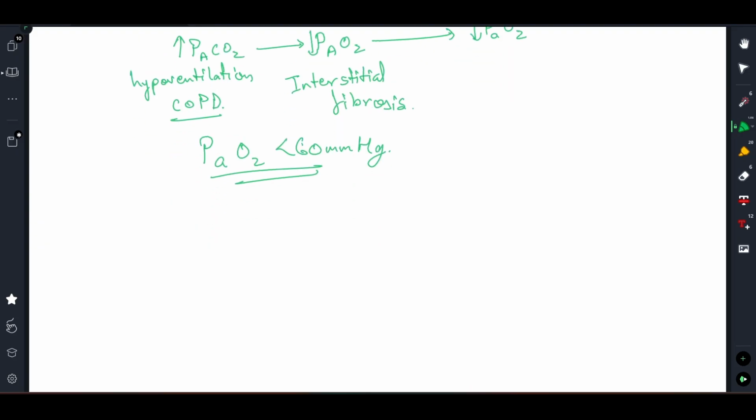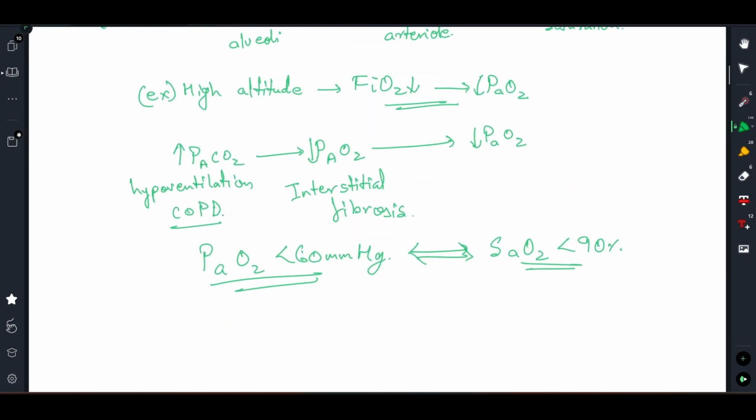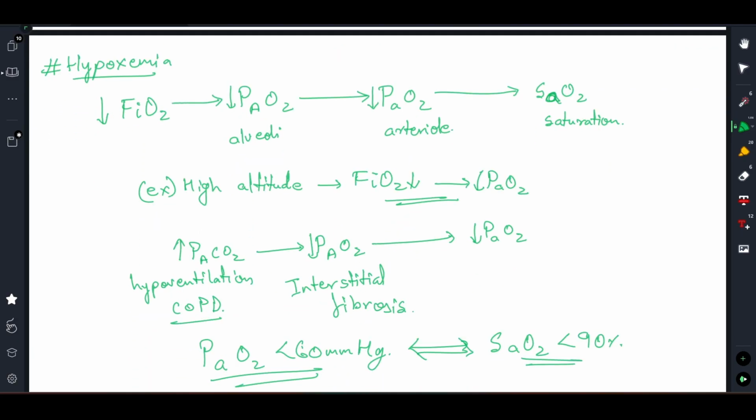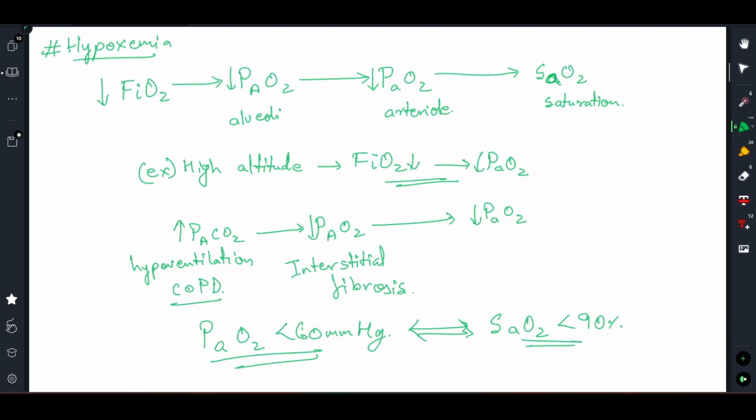Okay. Now if the hypoxemia is severe, it can also result into the saturation of oxygen going down, right? Less than 90%. So this was hypoxemia, guys. This paradigm is quite important to understand the concept, and it basically simplifies the concept for you.